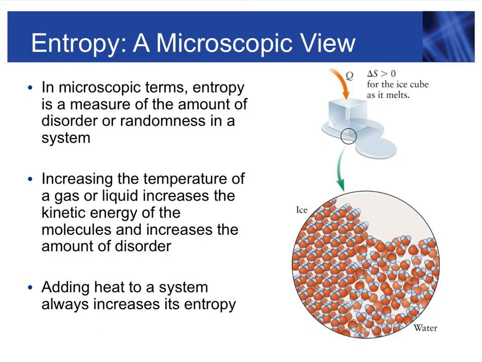Increasing the temperature of a gas or liquid increases the kinetic energy of the molecules and increases the amount of disorder. Think about a crystal, that is ice, where everything is organized and doesn't go much anywhere, it just sits in its corners of the crystal. But if you increase the temperature and the ice becomes water after it melts, the molecules of water have way more freedom, so they can be in many different positions, so it becomes way more disorganized, so entropy increased. Adding heat to the system always increases its entropy.